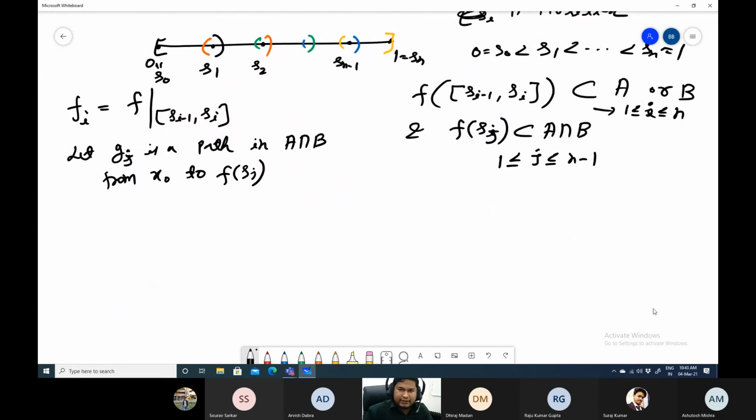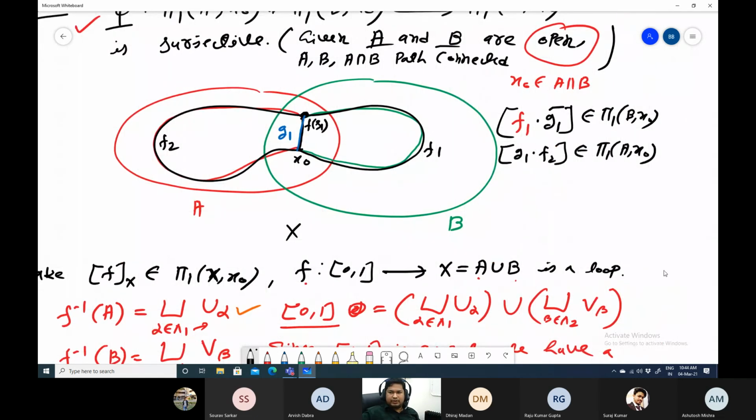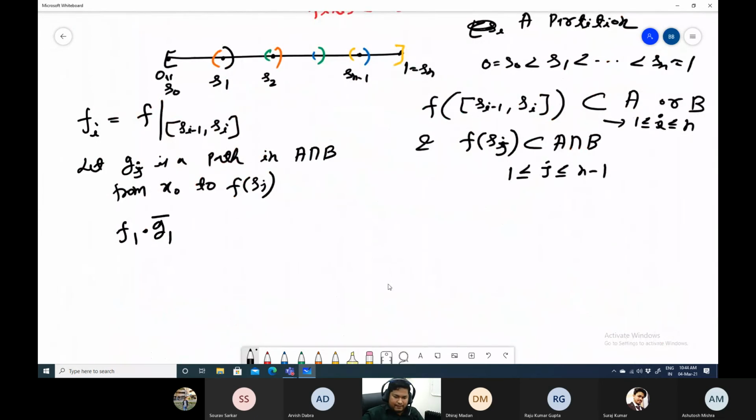Now you can check that here. What is F1? F1 is a map from 0 to S1, and then G1 is a loop from S1 to 0, G1 bar. I have written G1 bar here. Because what is F? This is from 0 to F of S1, and it goes from F of S1 to 0, x0. So that is a loop.